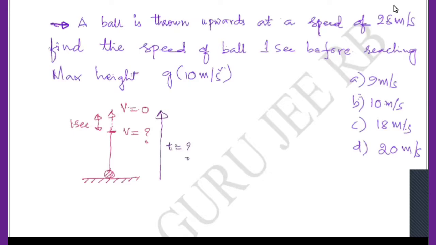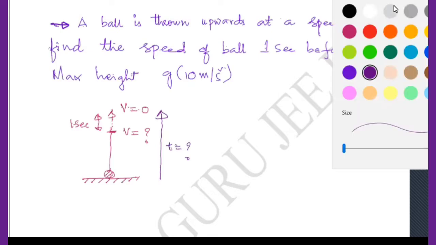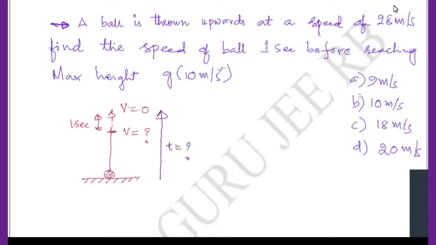So when it is going upwards with a speed, how much speed has been given? Can you tell me what the speed given here is? Speed u is equal to 28 meter per second. Am I right? Is it positive or negative? Now, what is the given data? I have to calculate the time of ascent. Time of ascent means time taken to reach the maximum height. So this we have to calculate.